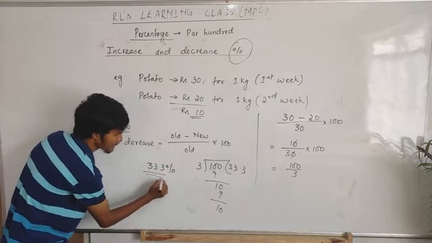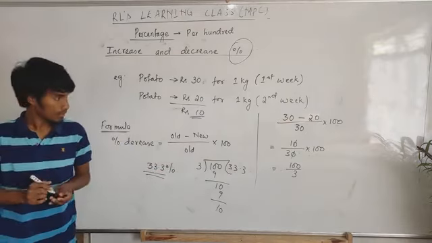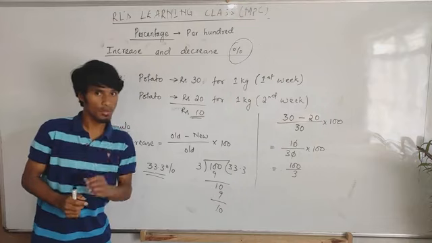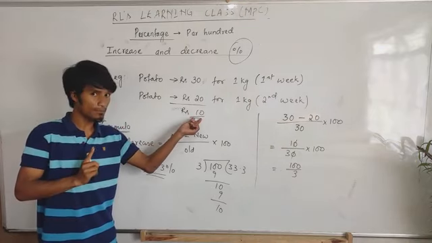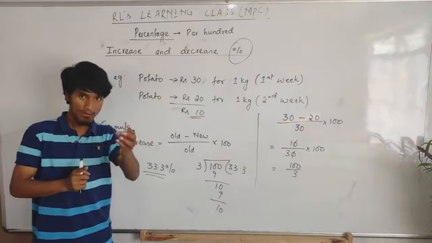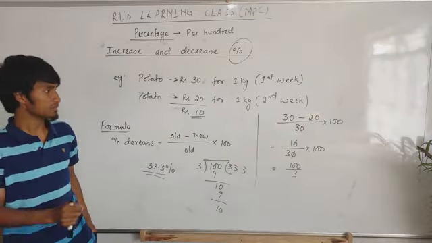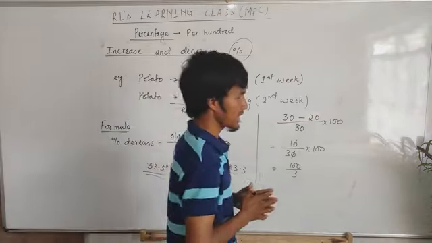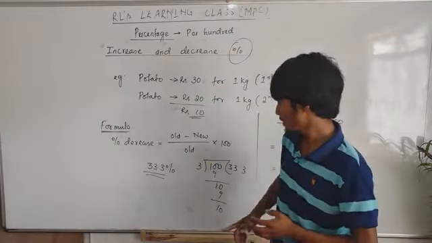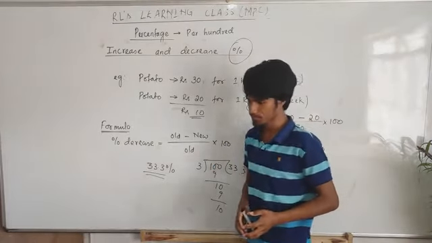33% are decreasing. Look, the answer means that in terms of money, it reduced only 10 rupees. But in terms of percentage, it reduced 33.3%. Meaning the market declined. How much did it decline? 33.3%.